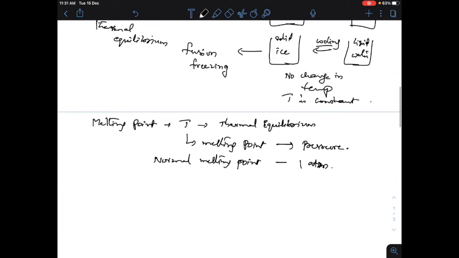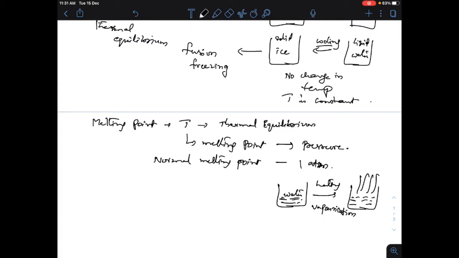Now, change of state from liquid to water vapor. So, liquid to water vapor, gas. Let us say I have water and I am heating it. This water is now getting vaporized, and this process is called vaporization.